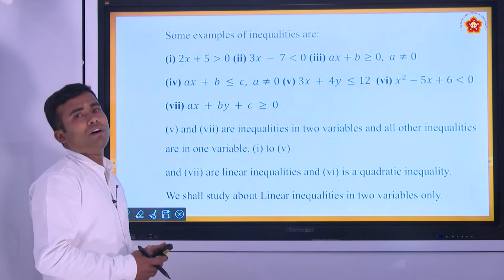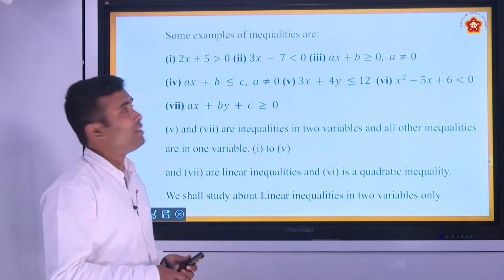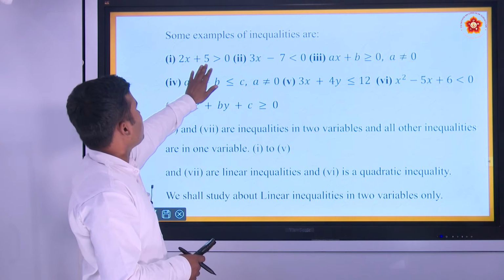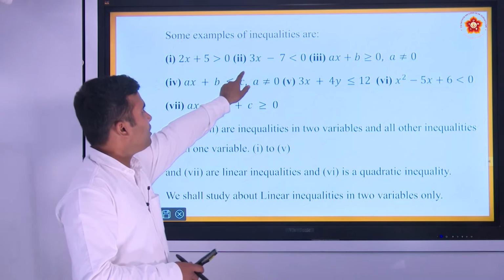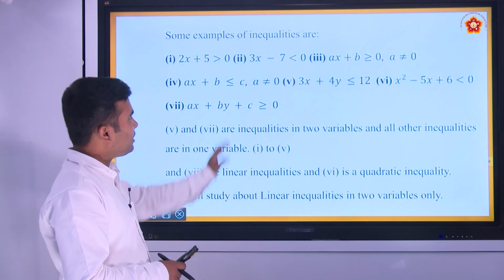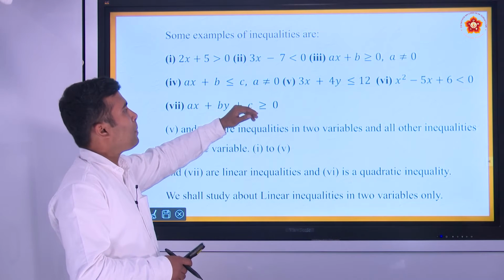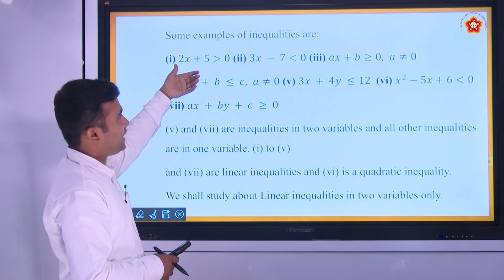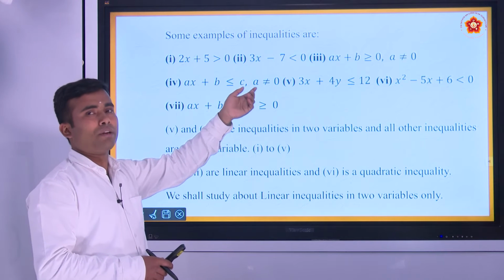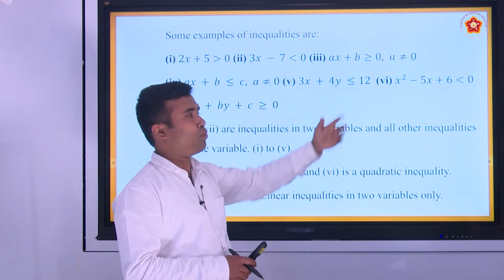See, now we have examples for inequalities. Here 2x plus 5 is greater than 0, 3x minus 7y is less than 0. There are many inequations or inequalities here, but a few examples are inequations in one variable and a few are inequations in two variables, right?